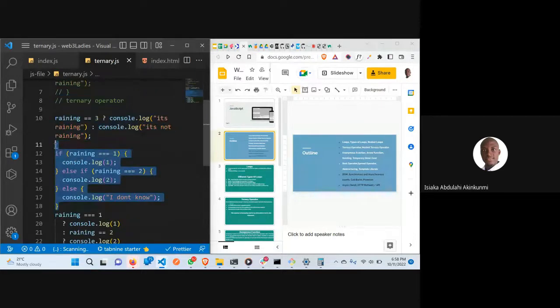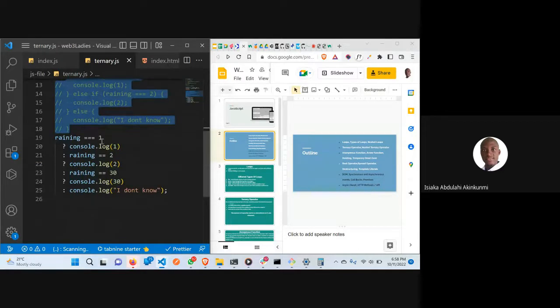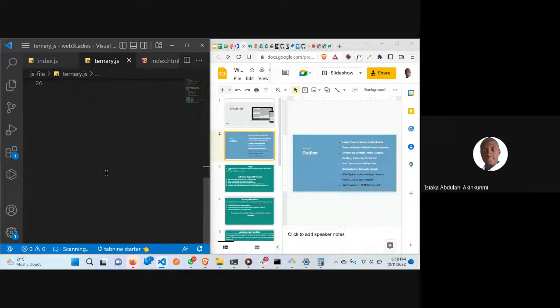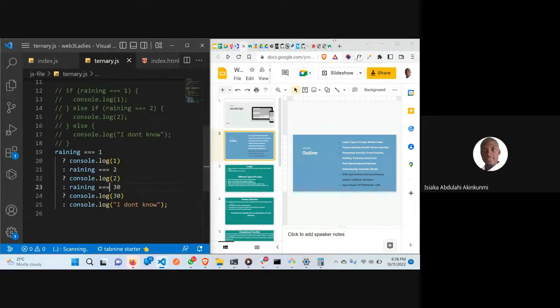So this is how it works for nested. It's just a matter of we are saying if rainy is equal to 1, you do console.log 1. Else if rainy is equal to 2. Let me use the normal. If it's equal to 2, if it's equal to 3. Now let's see what we have when it runs.